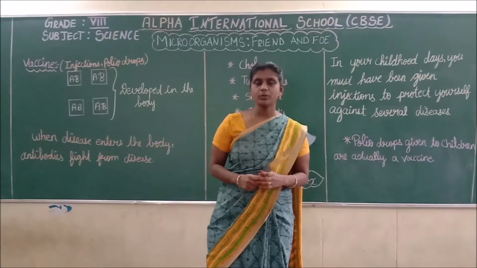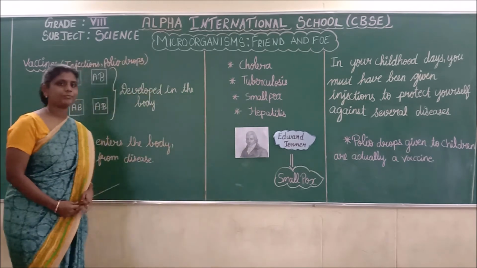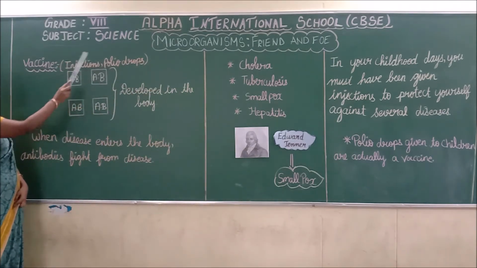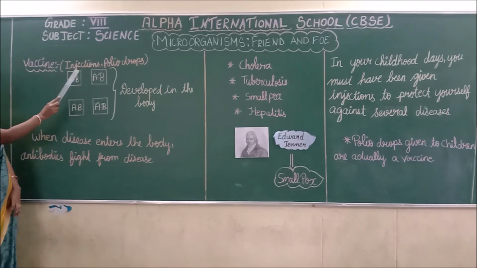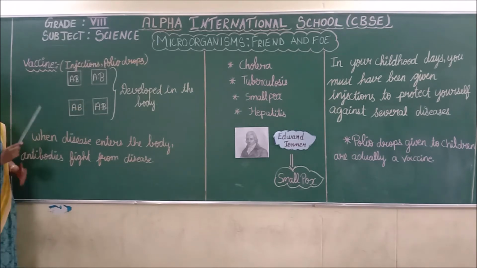Okay. We are going to discuss what a vaccine is. What is a vaccine? We can say an injection or polio drops is actually a vaccine. In our body, certain antibodies are developed.